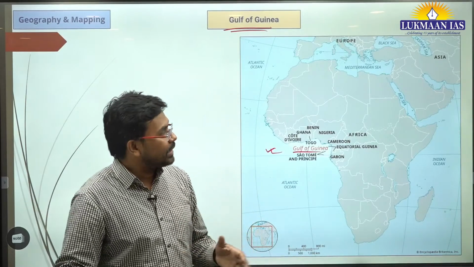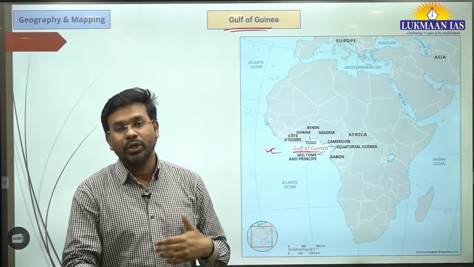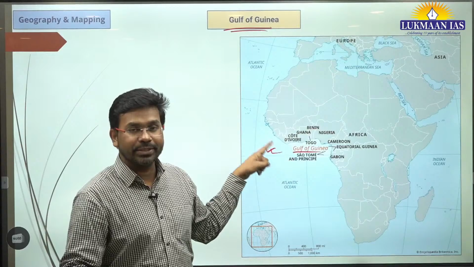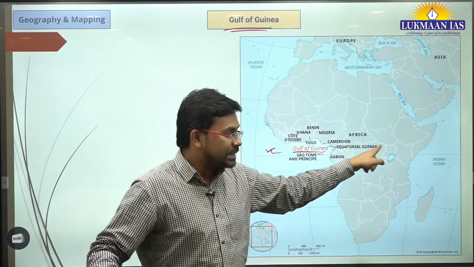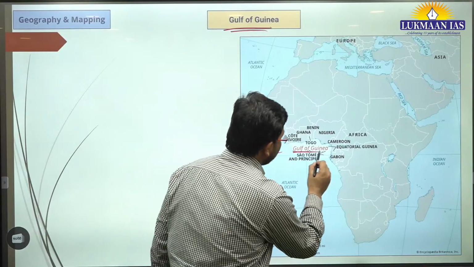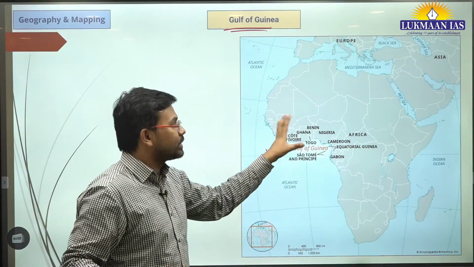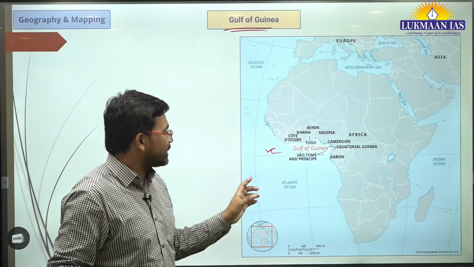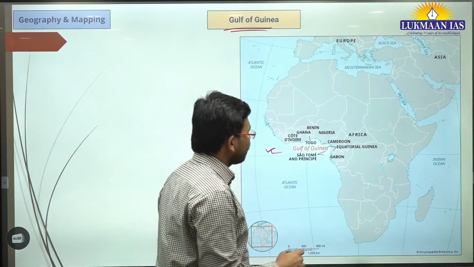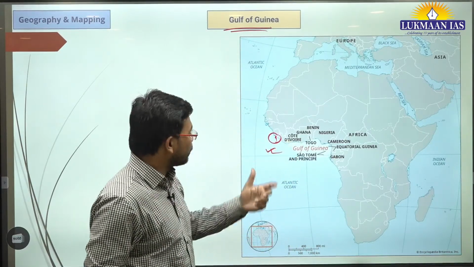So it is important that you should give special emphasis on understanding the physical geography of Africa, the regions, the maritime regions around Africa, and also this is Lake Victoria. We discussed about it earlier. So the Gulf of Guinea is located over here, and the countries whose names are given over here are the countries that share a maritime border with the Gulf of Guinea. For example, one of the countries is Cote d'Ivoire. Okay, this is one of the countries.